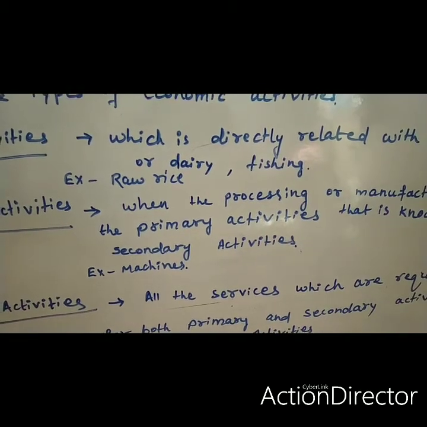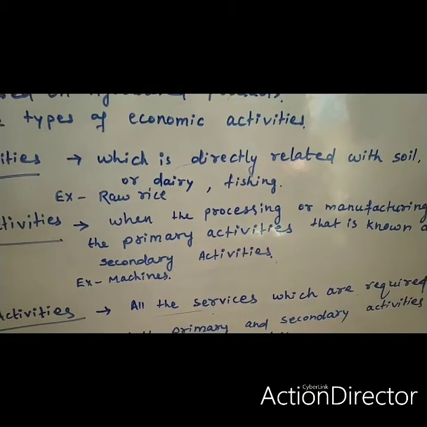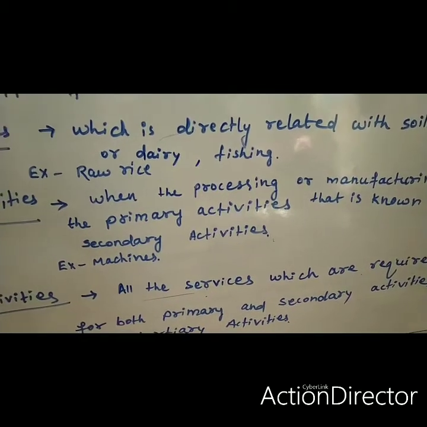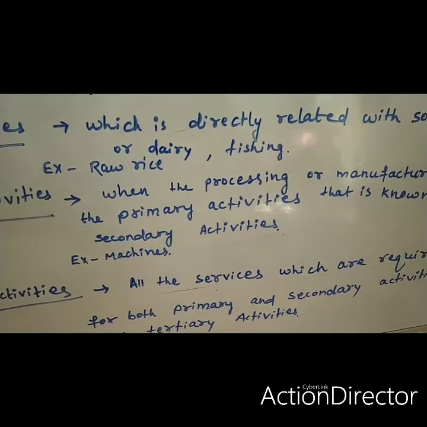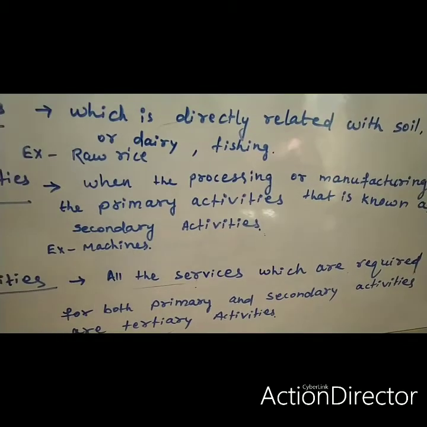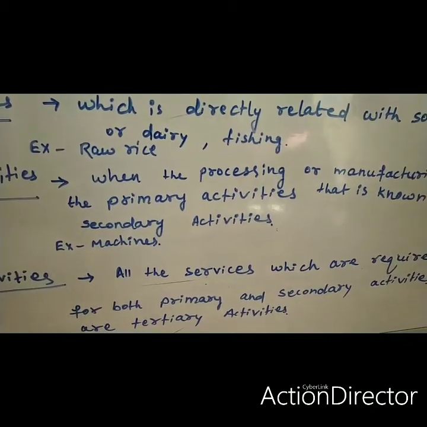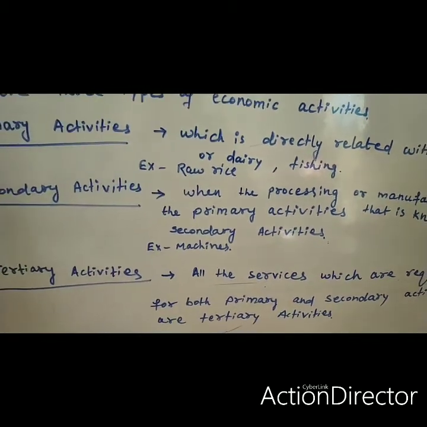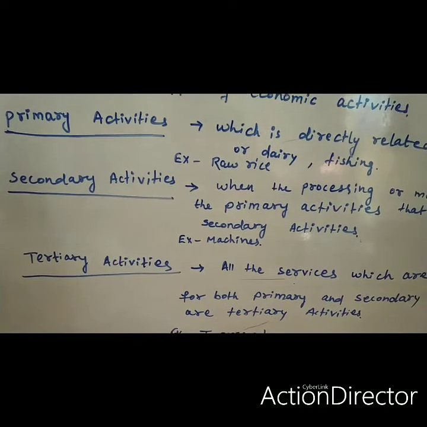The cotton will have to go through processing units. For the processing we have to use machines. So when we use any industrial machinery, that is known as secondary activities.